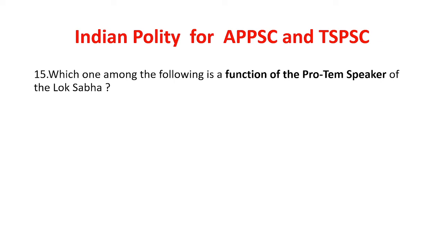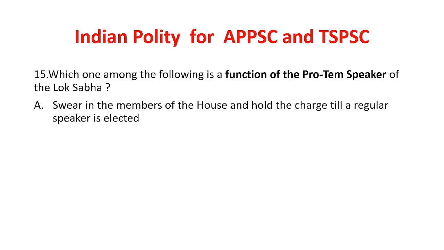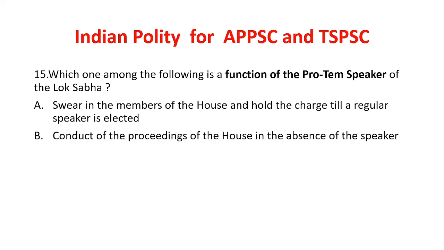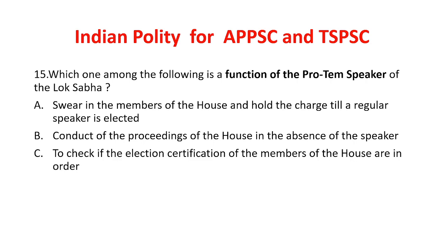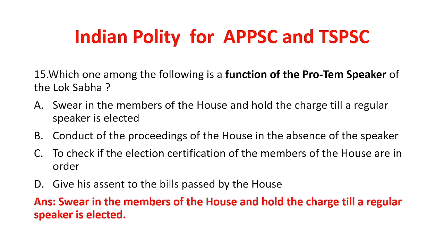Which one among the following is a function of the pro tem speaker of the Lok Sabha? The options are: swear in the members of the house and hold the charge till a regular speaker is elected; conduct the proceedings of the house in the absence of the speaker; check if the election certification of the members of the house is in order; give assent to the bills passed by the house. The answer is swear in the members of the house and hold the charge till a regular speaker is elected.